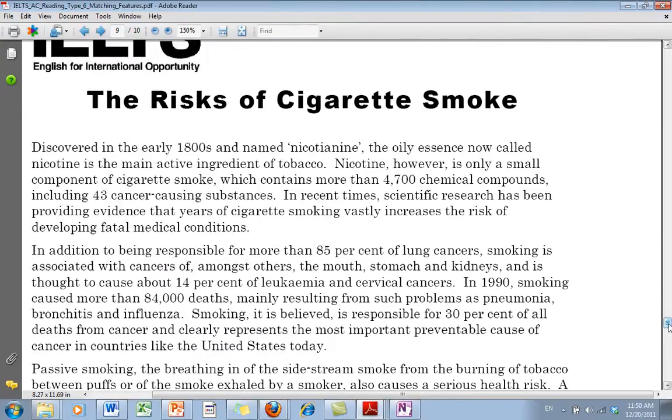Okay, this is a critical, very, very important aspect of the IELTS exam: to get an overview and to know exactly what the article is about by looking at topic sentences, by underlining key words, numbers, names, places, anything that seems interesting to you. You should do that, and you'll have a much better chance.